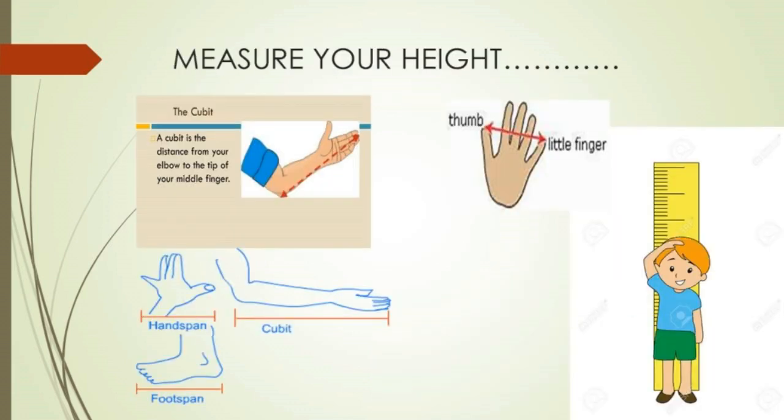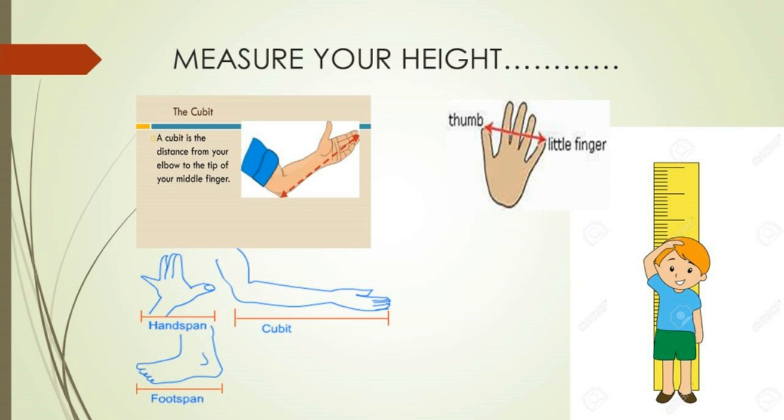Measure your height with your handspan and cubit. Do you know what is handspan and cubit? A cubit is the distance from your elbow to the tip of your middle finger. The handspan is the distance between your thumb and your little finger. Now, measure your height using your handspan and cubit.